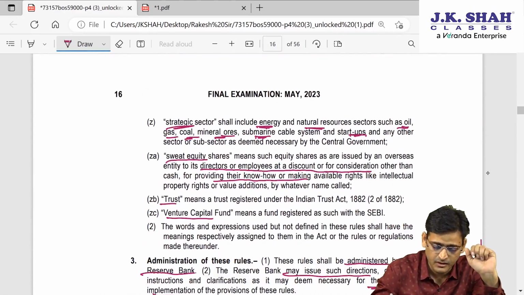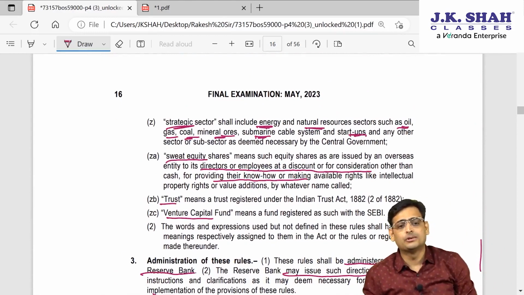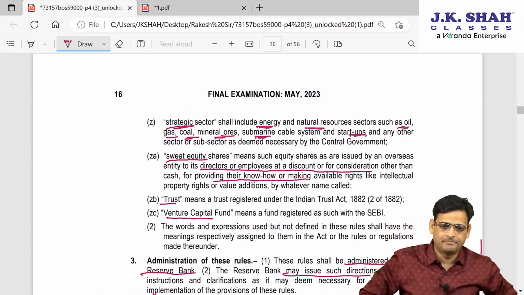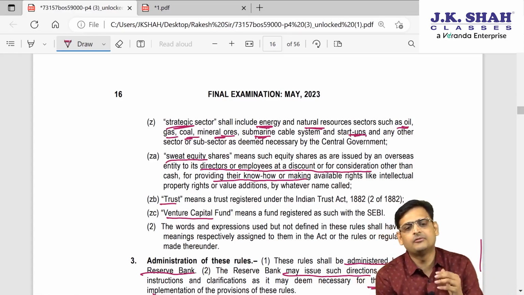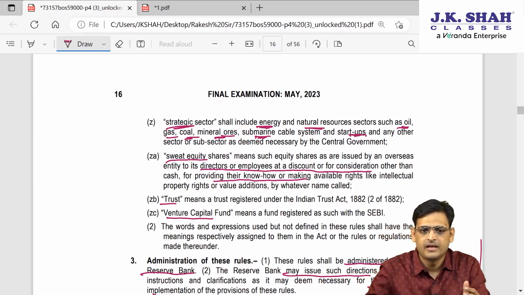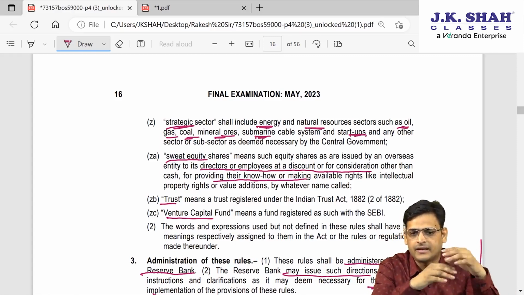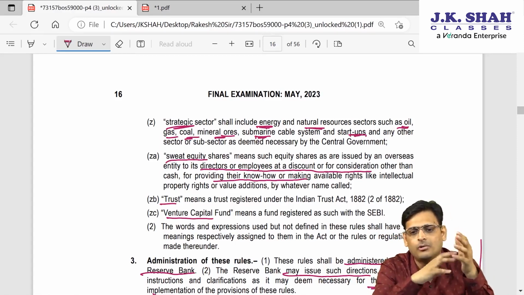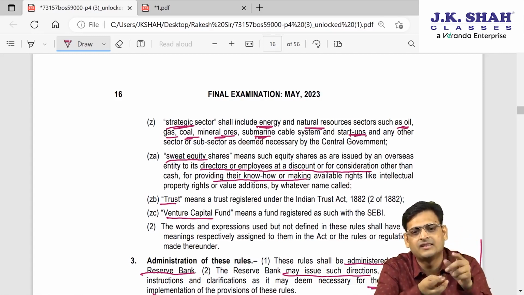Then strategic sector, already taught you. And now, what is sweat equity shares? Please understand what sweat equity shares are. When I was teaching you, I told you one thing. There are certain technical know-how directors or employees share. They give it to the company, and against that the company gives them shares at a discounted price. So those are sweat equity shares.